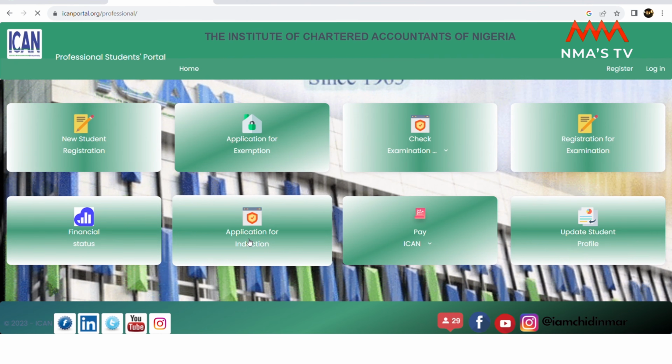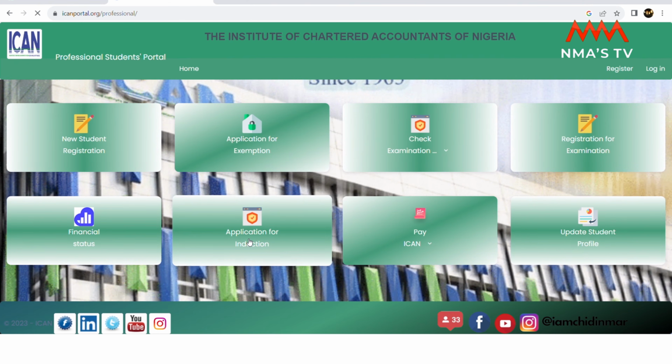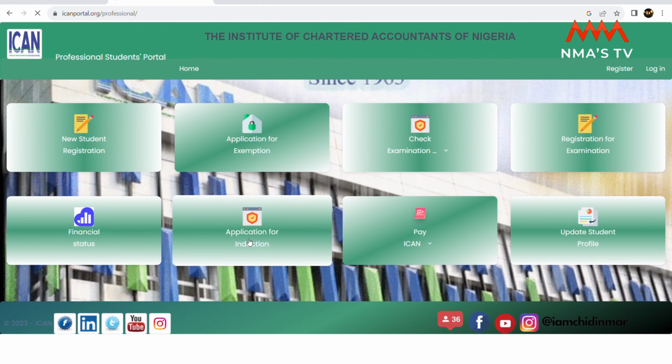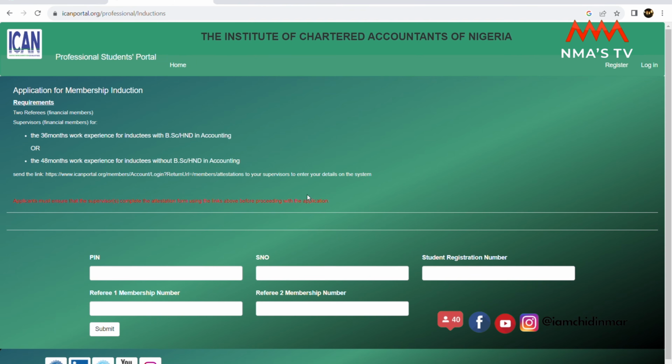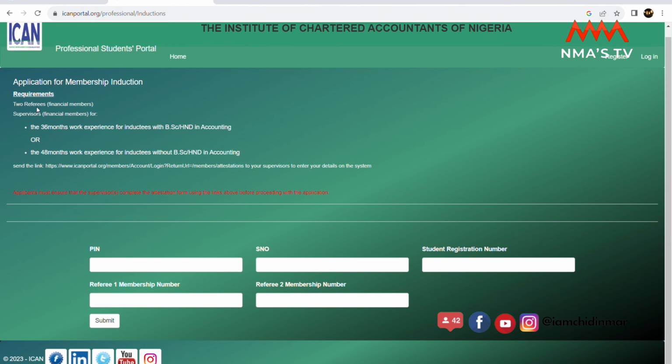Step 2, you click on application for induction. So once you click on application for induction, it brings you to this portal where you can see the requirements. Now let's read these requirements that is written down here together. It says 2 referees, financial members, and your supervisor also has to be a financial member.